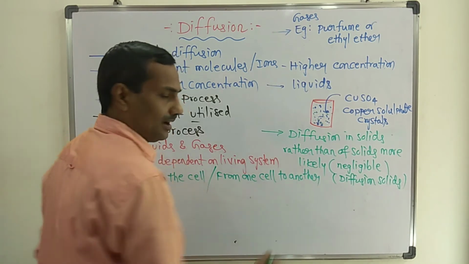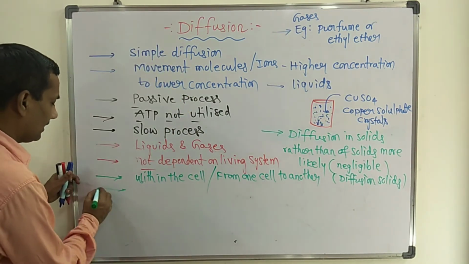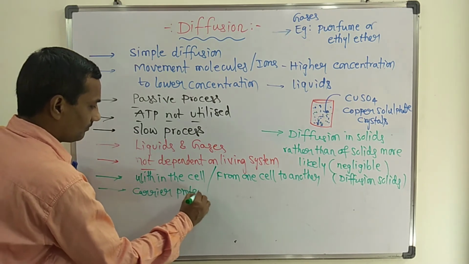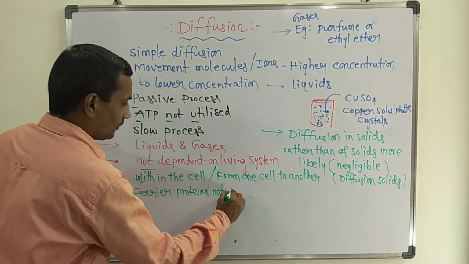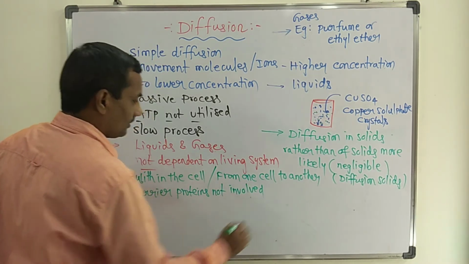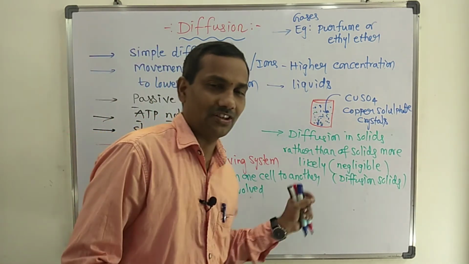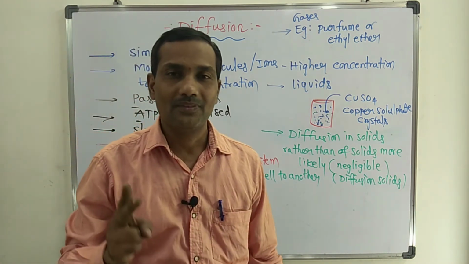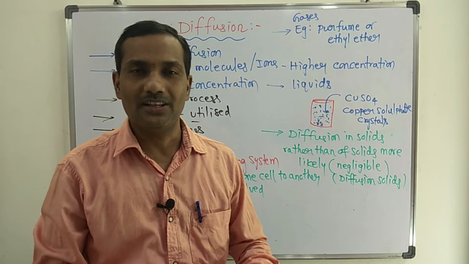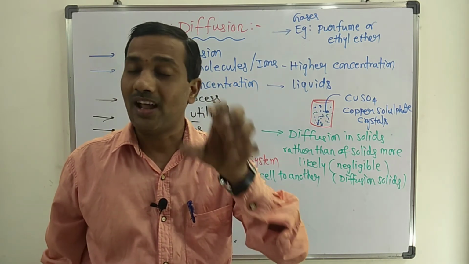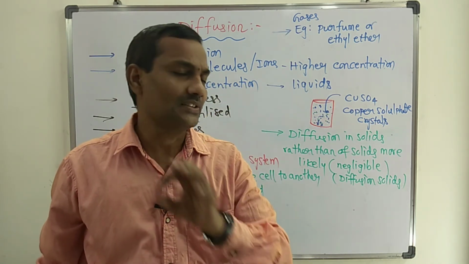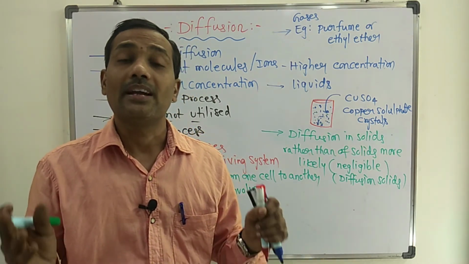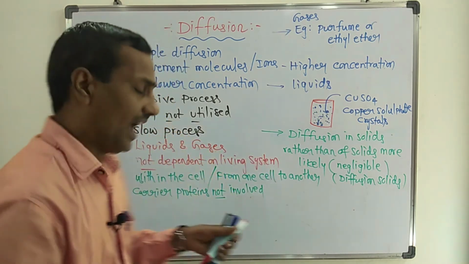Here in the diffusion process, the carrier protein is not involved. Why do I stress this point? Because facilitated diffusion is the second type and active transport is the third type, and in both of these transport systems carrier proteins are compulsorily involved. The diffusion process is affected by various factors.